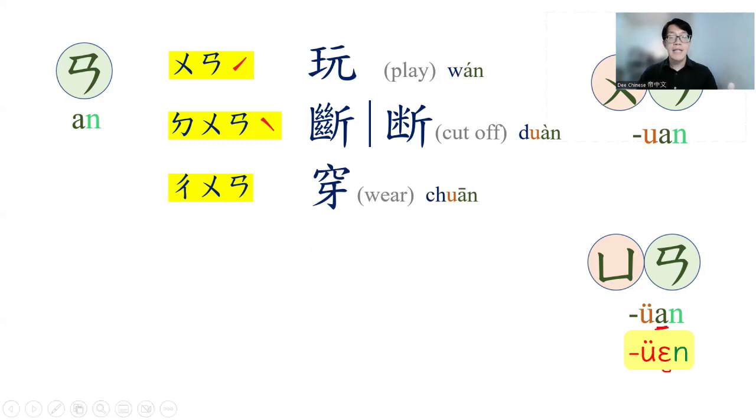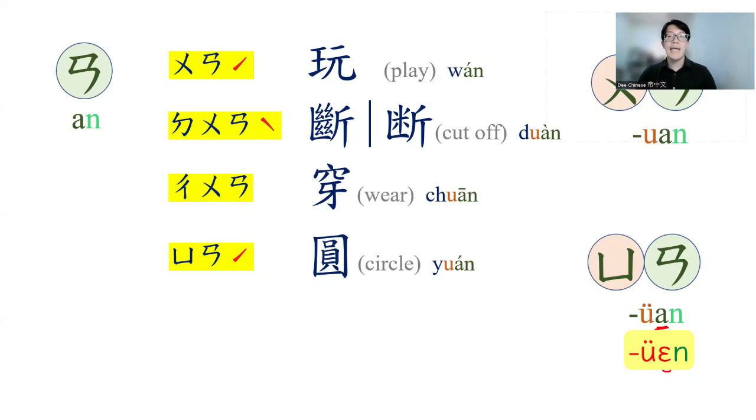Yuan is circle. If you are singing, sometimes you will hear some singers say yuan, because in the context of singing, you need to make your vowel very obvious. So in some situations we go back to the original pronunciation, but in general speech we just say yuen.